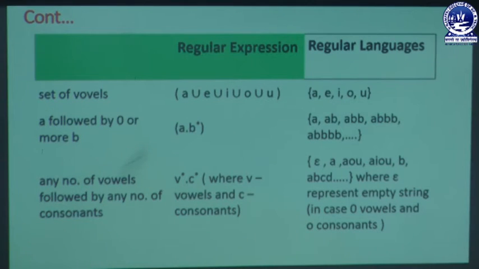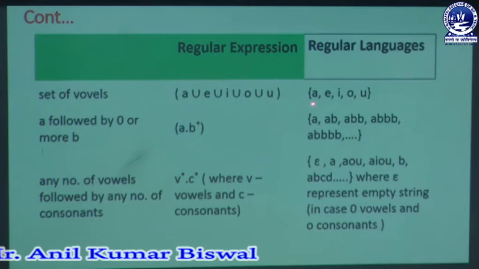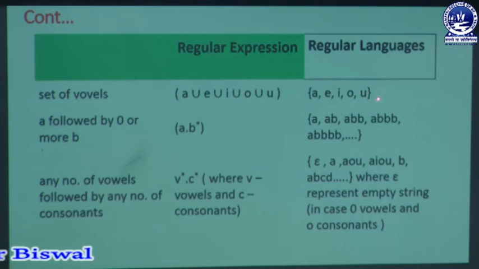Whenever the user wants to create a set of vowels, we have a regular expression written as A, E, I, O, U. We know that these are vowels, and it must be in the form of a union. We are making the union of A, E, I, O, U. So it forms a language like {A, E, I, O, U}. In this way we get that language. Whenever this expression forms the regular language, it can be written in that format.